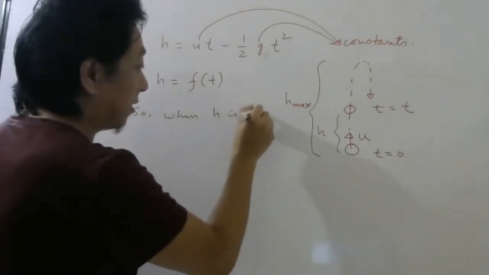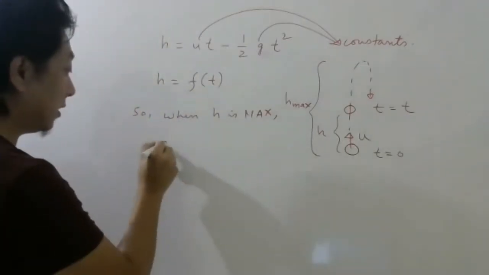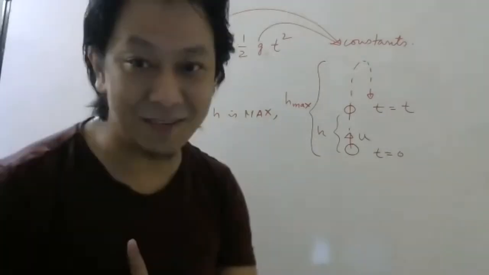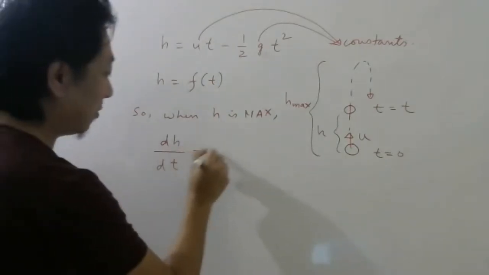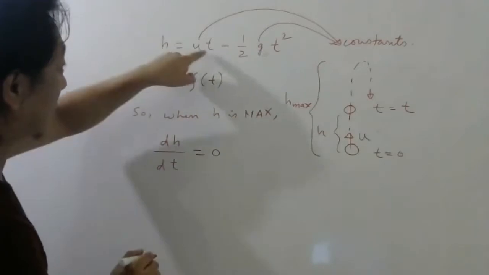Whenever height is maximum, one thing we know: dh by dt, like dy by dx, should be 0. Now let us put the formula for h.